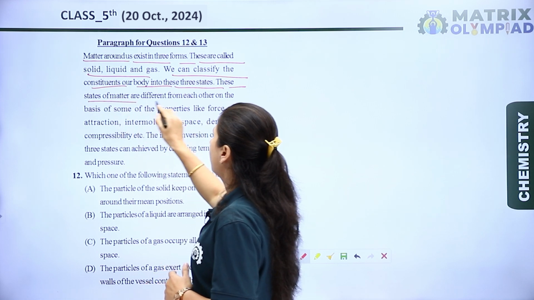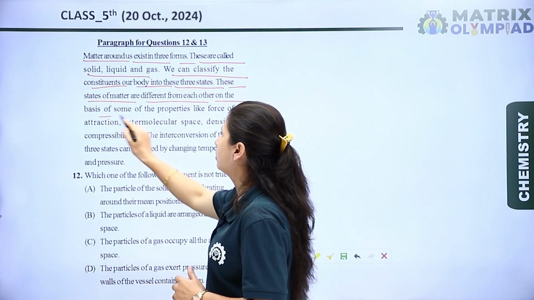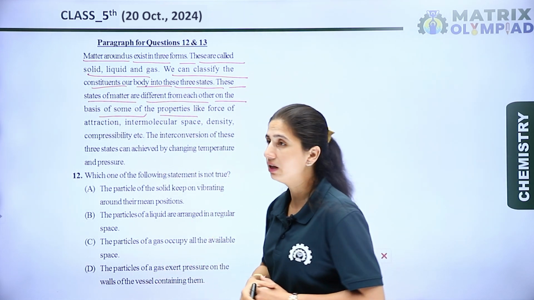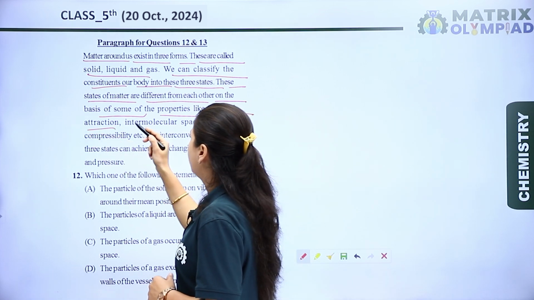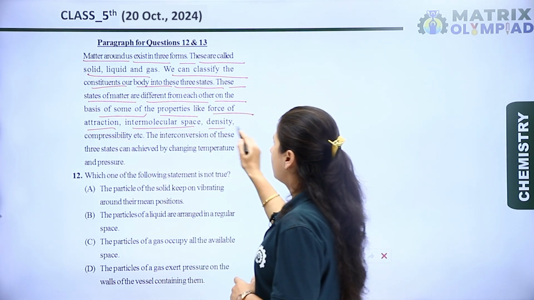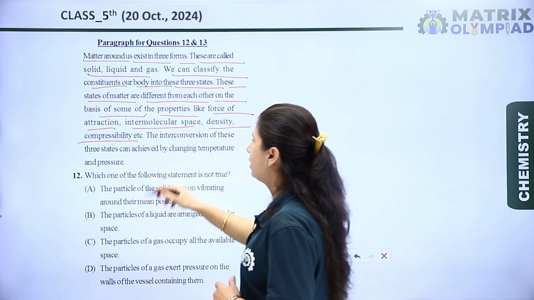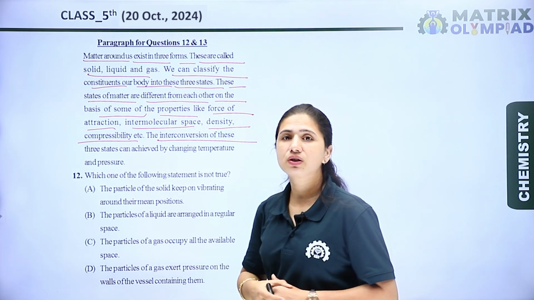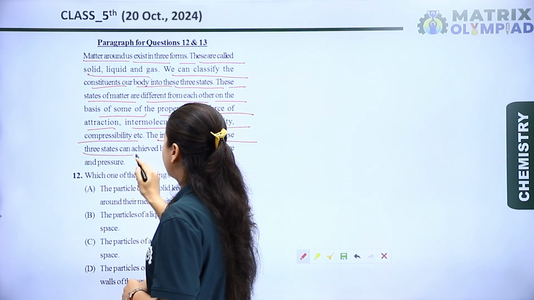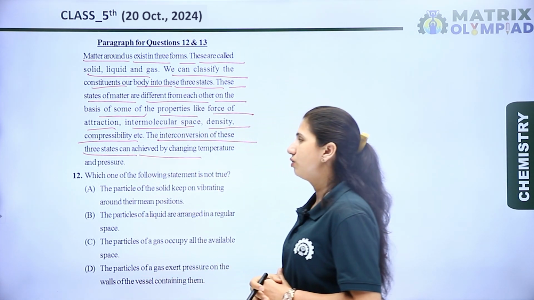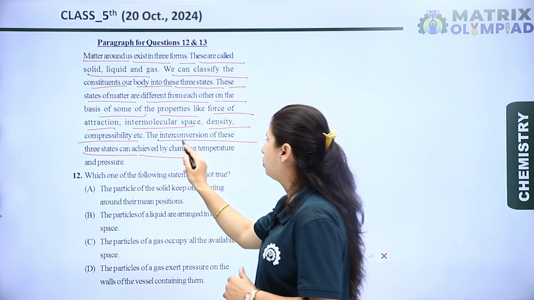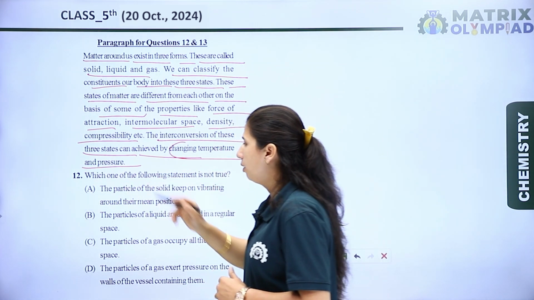These states of matter are different from each other on the basis of some properties like force of attraction, intermolecular spaces, density, compressibility, etc. The interconversion of these three states can be achieved by changing temperature and pressure.